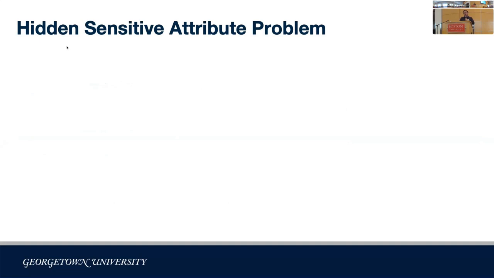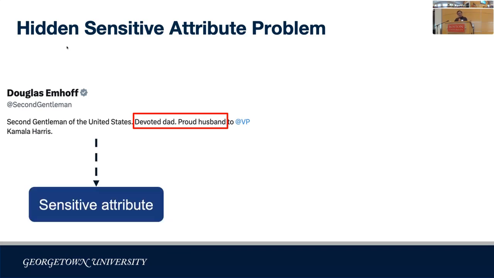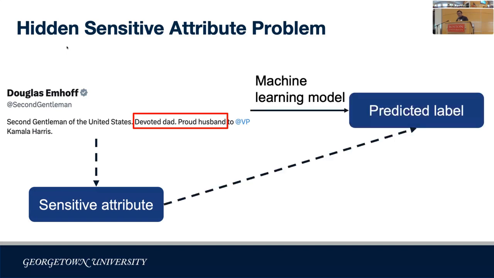In social media, it is possible to get sensitive attribute information about a person, such as race and gender. For example, here is the profile information for Douglas and Hope on Twitter. From this profile information, we can see that there are some words and phrases indicating that Douglas is male. With such information, we can infer the gender from social media information and then use this inferred information to improve the fairness of machine learning models.